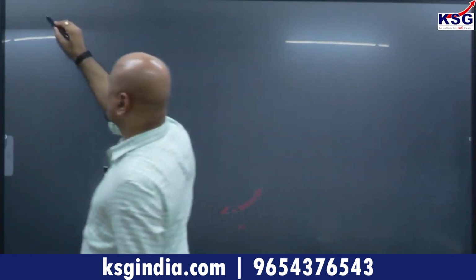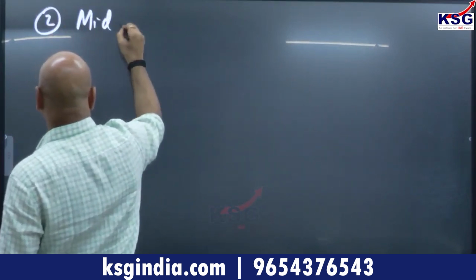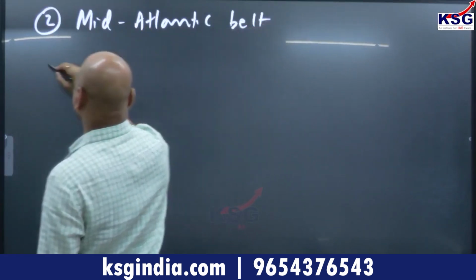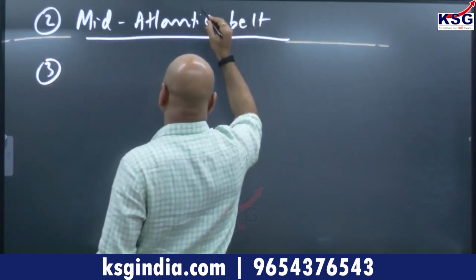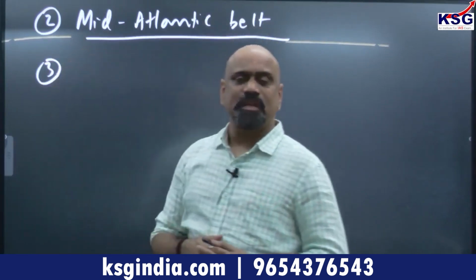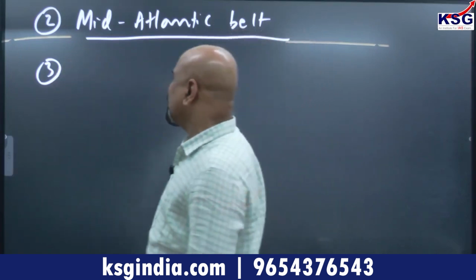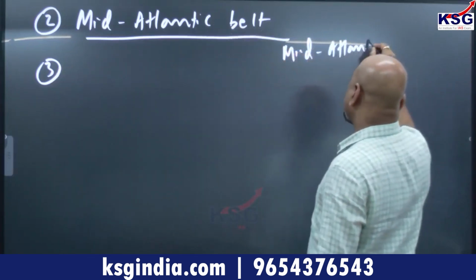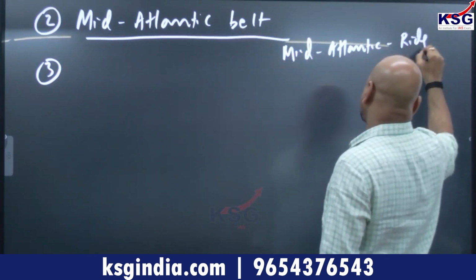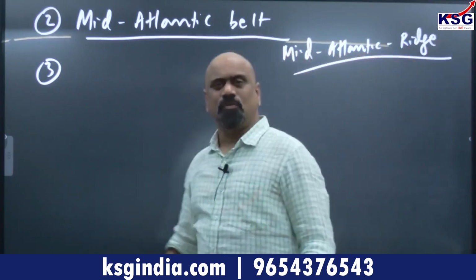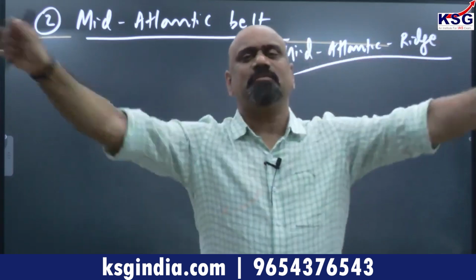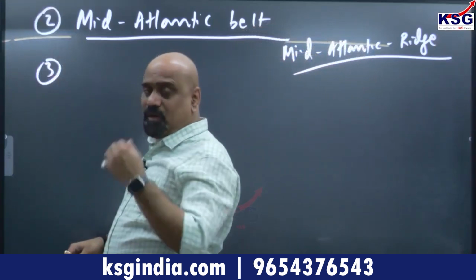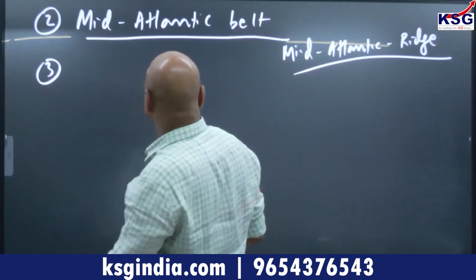The second major region is the Mid-Atlantic Belt, at the middle part of the Atlantic Ocean. Divergence of the plates leads to this. The mid-oceanic ridge, the Mid-Atlantic Ridge, is the best example, which plays a very dominant and important role. Because of divergence of the two plates, it is happening. This is such a huge volcanic chain. From north to south, if you see it in a linear way, this is the Mid-Atlantic Belt.